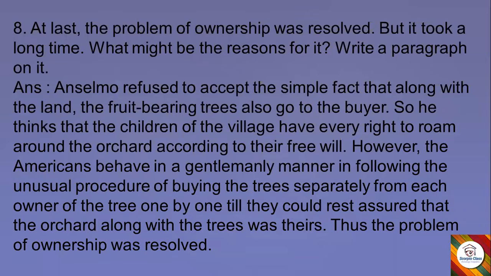So he thinks that the children of the village have every right to roam around the orchard according to their free will. However, the Americans behave in a gentlemanly manner in following the unusual procedure of buying the trees separately from each owner of the tree, one by one, till they could rest assured that the orchard, along with the trees, was theirs. Thus, the problem of ownership was resolved.